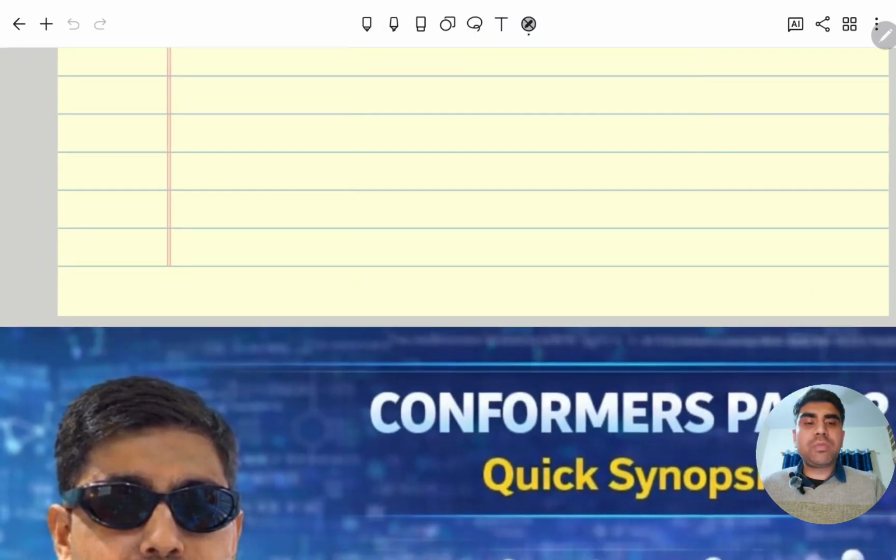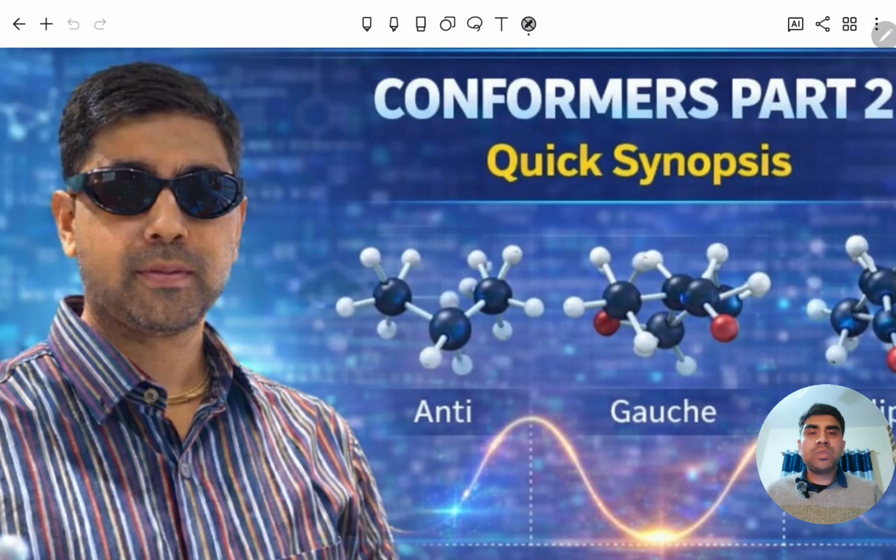Now we will discuss conformers part 2, where we will study that. Till now we have studied that when two atoms across a single bond rotate, it is because the activation energy or surrounding energy is more than its rotational energy barrier. Now after this we will see that rings also have conformers, but they cannot rotate because they are rings, but their flanges will flip, especially in six membered cyclohexane. We will see their flanges will flip, and due to that flipping it will also form different conformers. So that we will discuss in part 2.